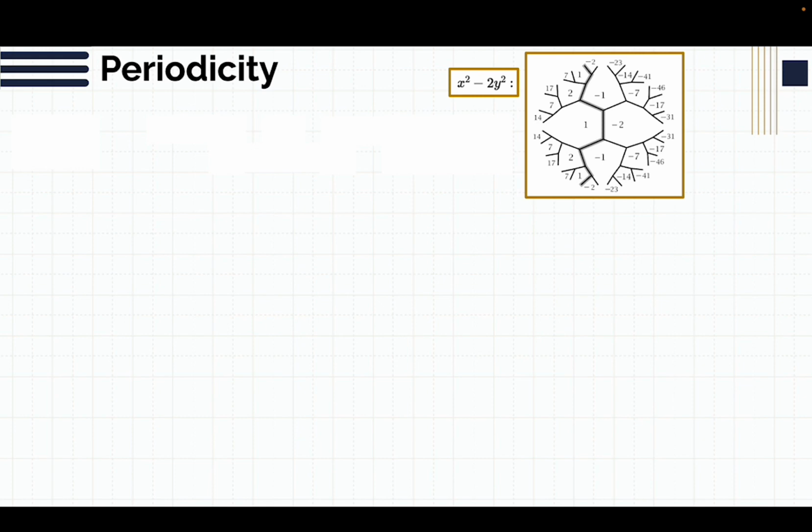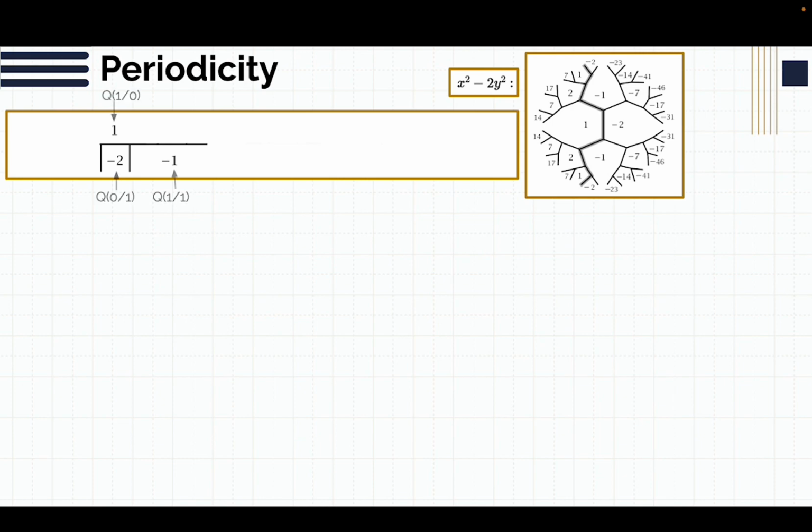The way we can work with this is we're going to build the separator line. We start with q of 1 over 0, 0 over 1, and 1, 1. We have this horizontal line, and the top has positive numbers and the bottom has negative numbers. Once we have these three numbers, we just apply the arithmetic progression rule. You see here we have -2, and then 1 and -1 make 0. So here we should have +2, because we have -2, 0, +2.